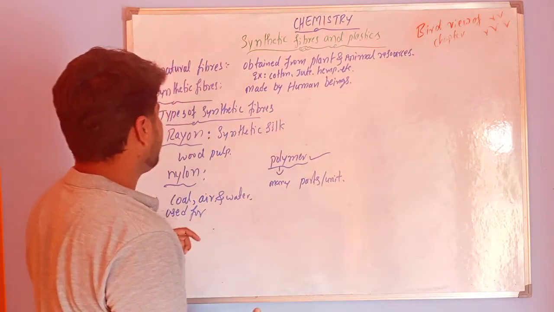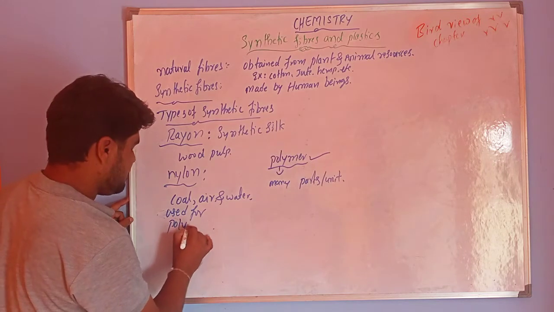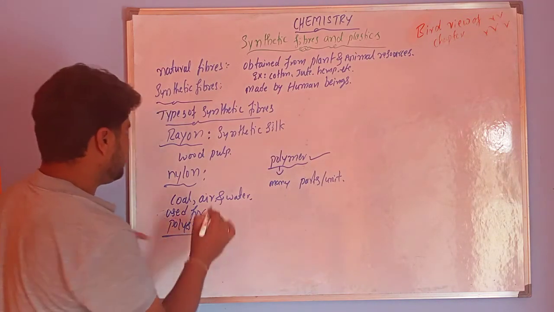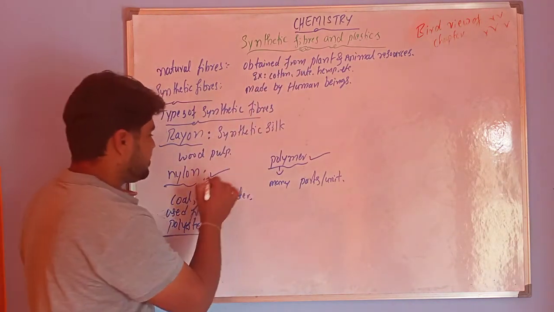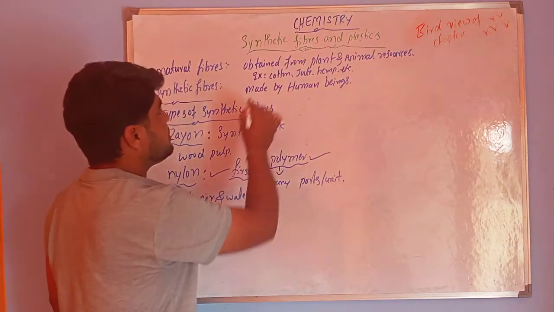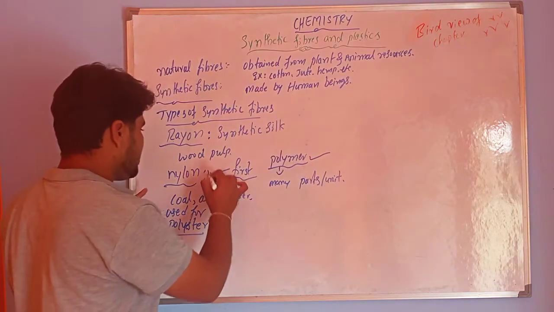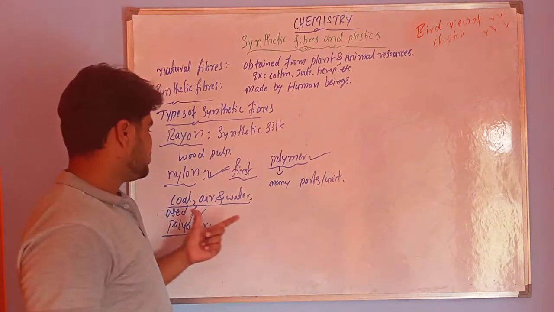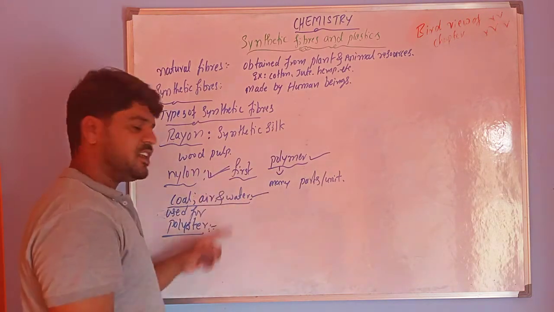Nylon is the first complete synthetic fiber. Why? Because it is made without using any natural resources. We only have to use chemicals. That's why it is the first synthetic material.